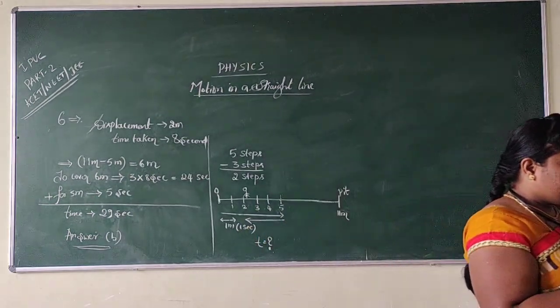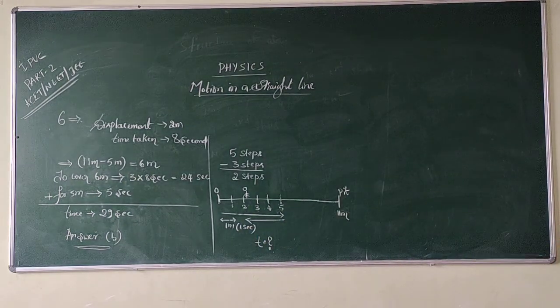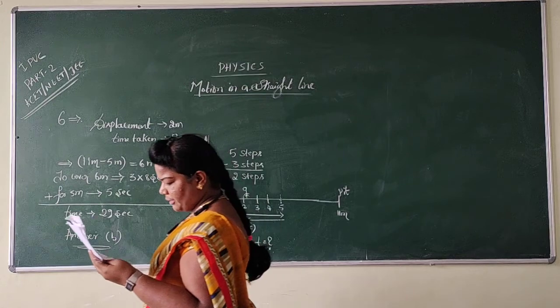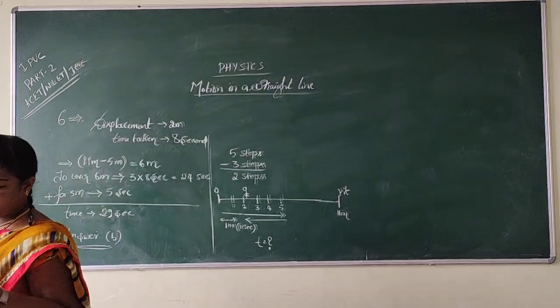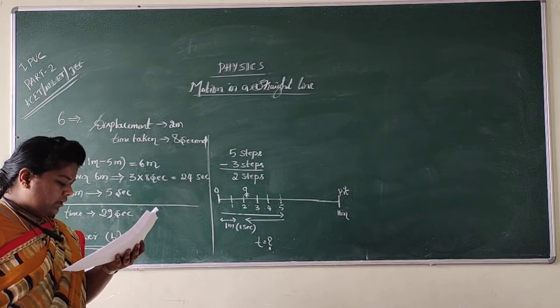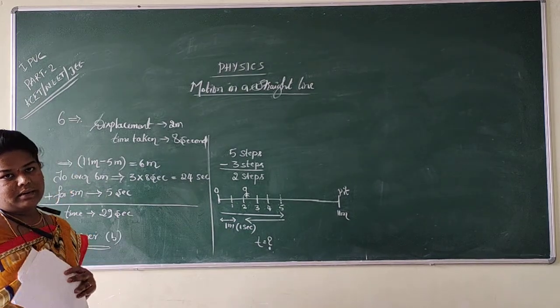Okay, now dear students, let us move to the next question. Question number 7. Yes, question number 7 was like this: a body is released from the top of a tower and falls through half of the height of the tower in 2 seconds. In what time shall the body fall through the height of the tower?